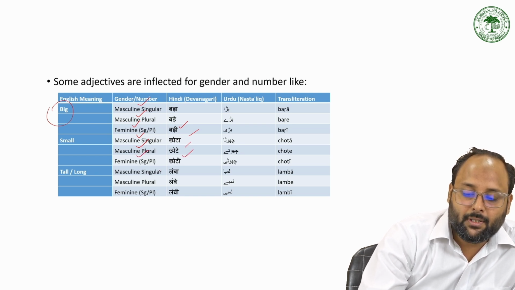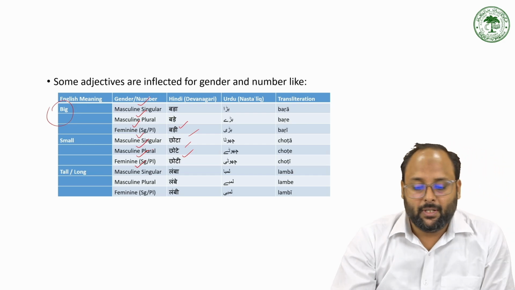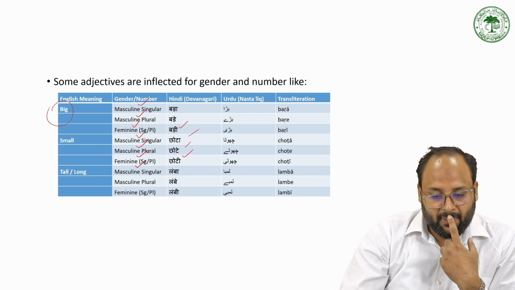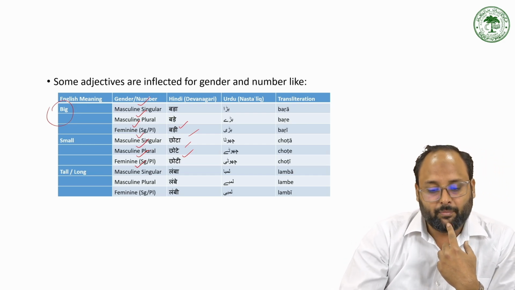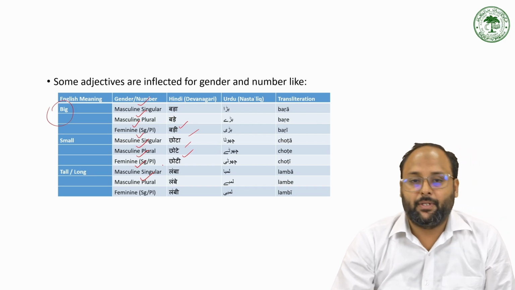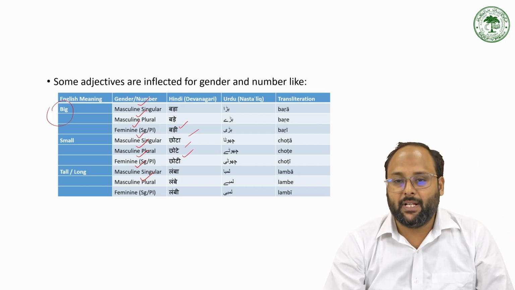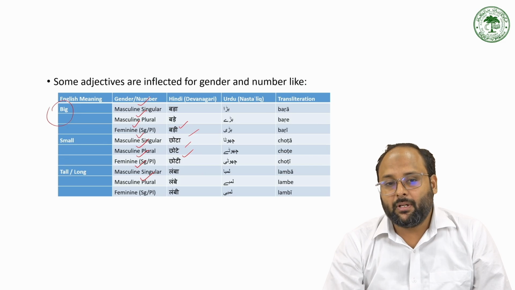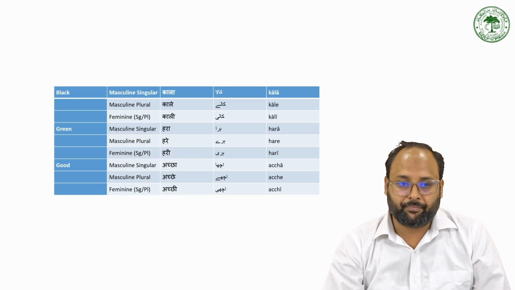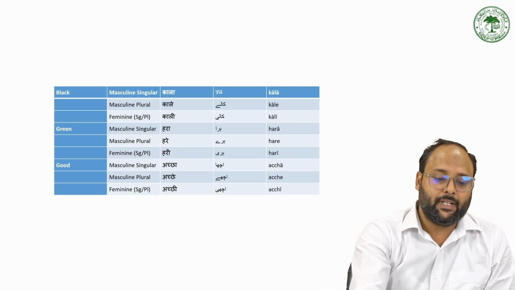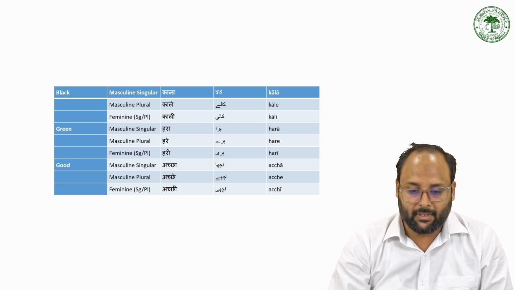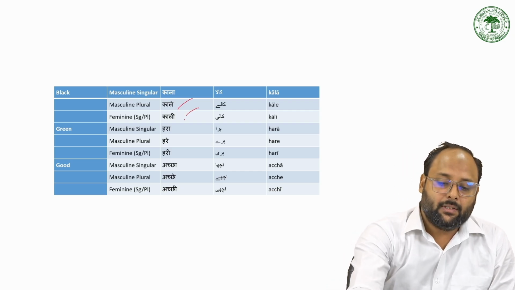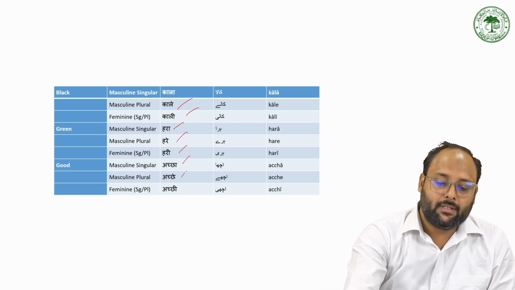For tall, for masculine singular, लंबा, for masculine plural, लंबे and लंबी. So this kind of inflection we have in these adjectives according to the number and gender. So for green and good and also काला, काले, काली, हरा, हरे, हरी, अच्छा, अच्छे, अच्छी.